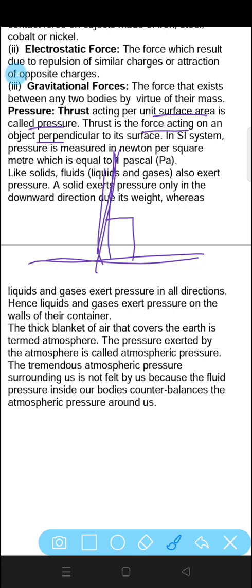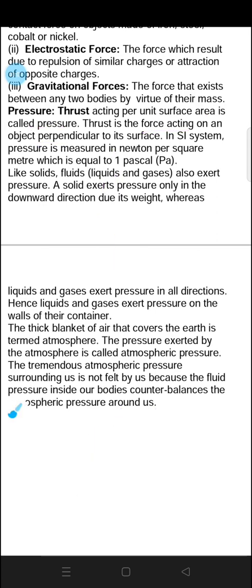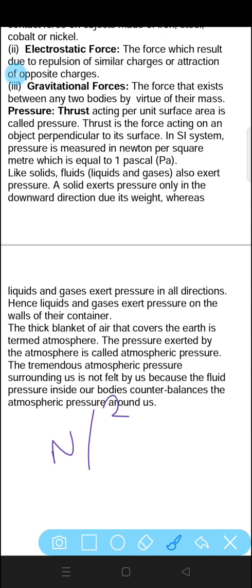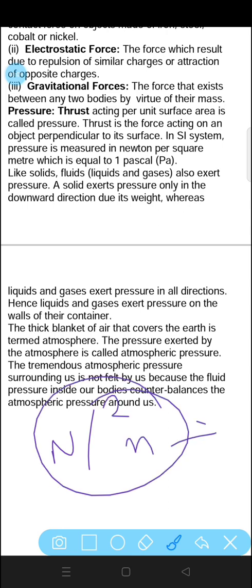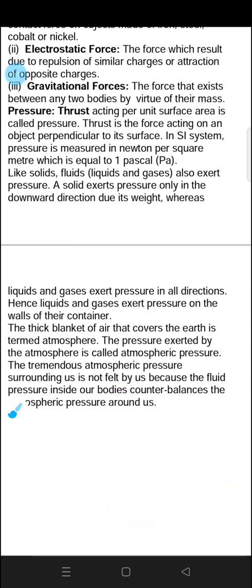In the SI system, pressure is measured in Newton per square meter. Newton per square meter is equal to 1 Pascal. This is the unit of pressure: Newton per square meter, or Pascal.